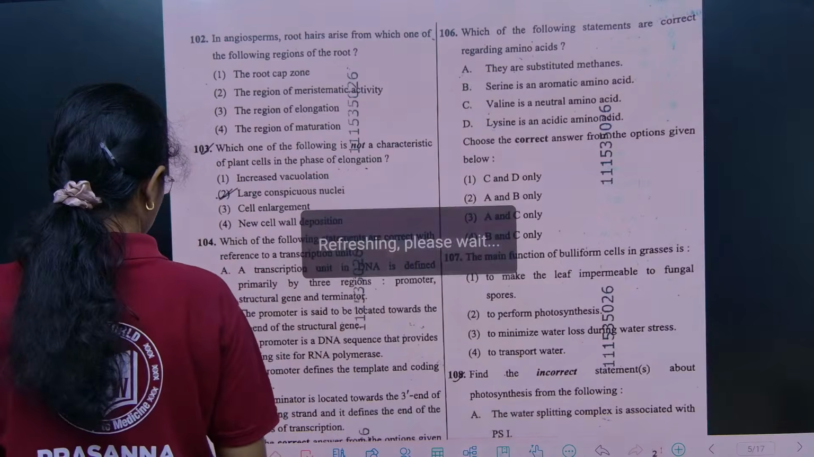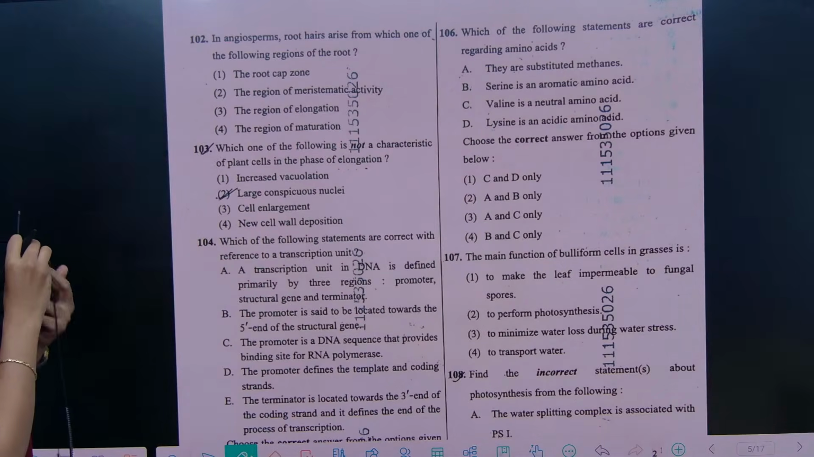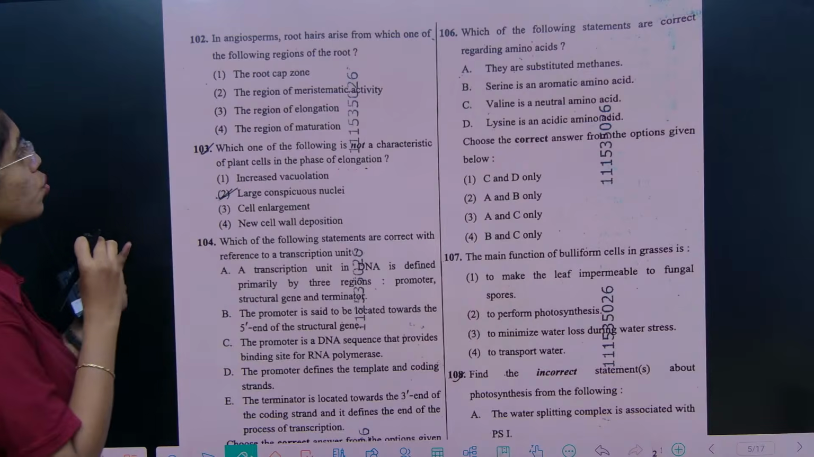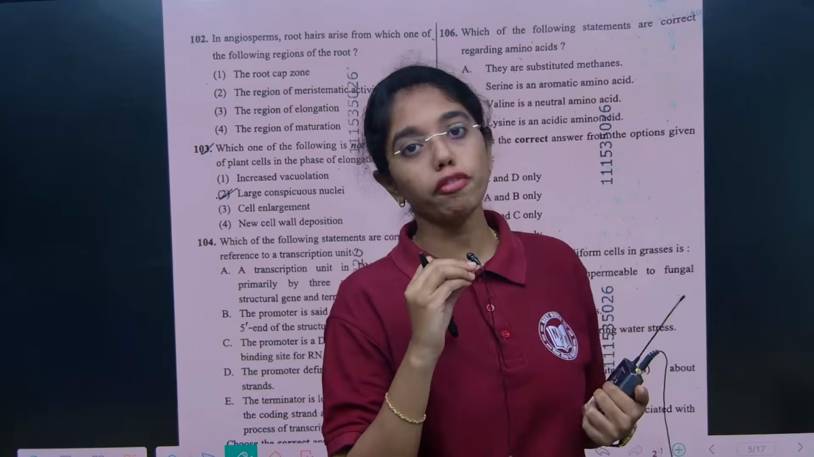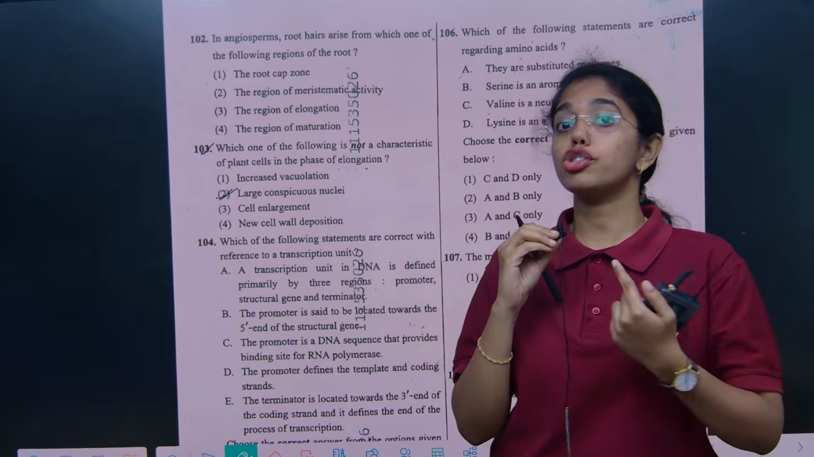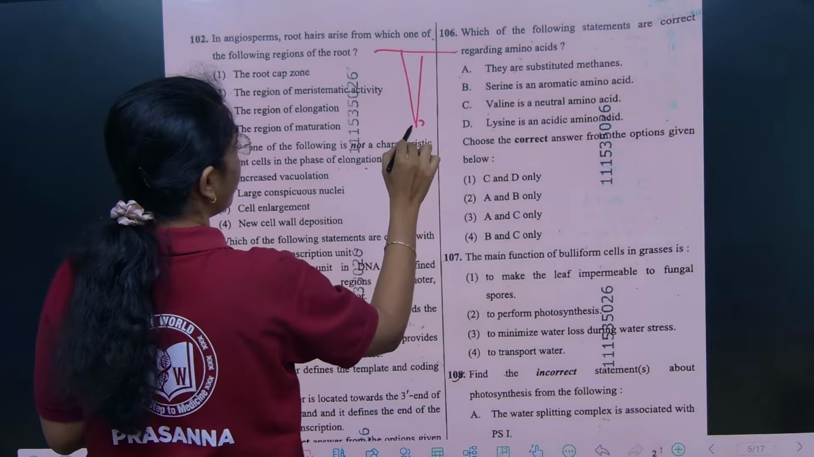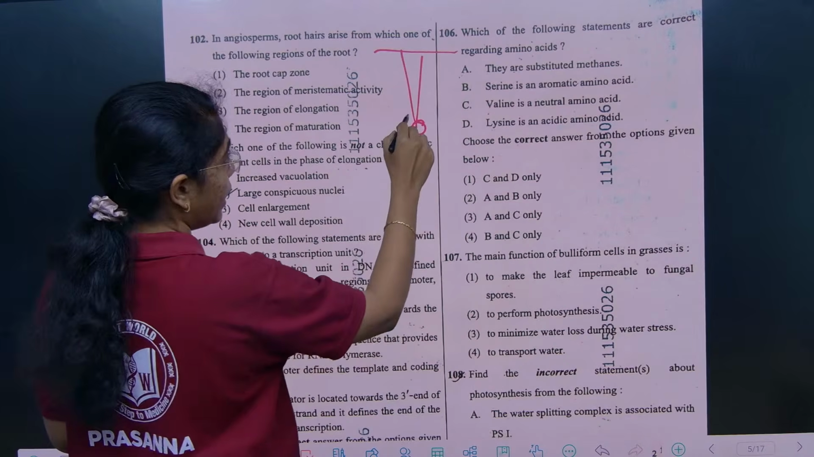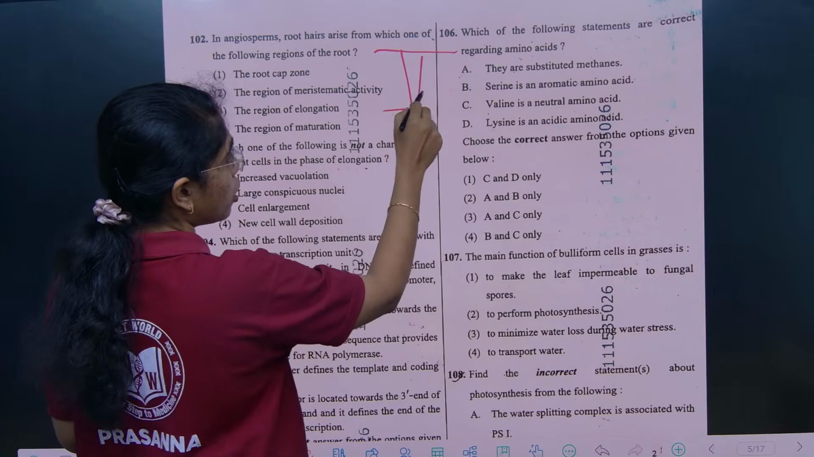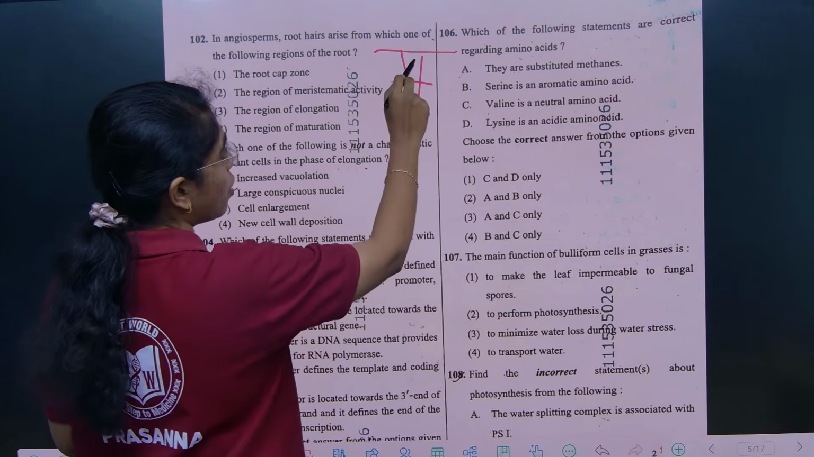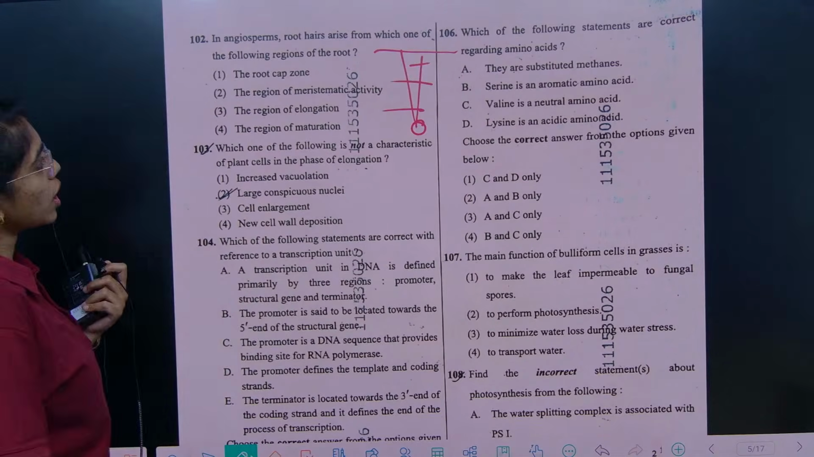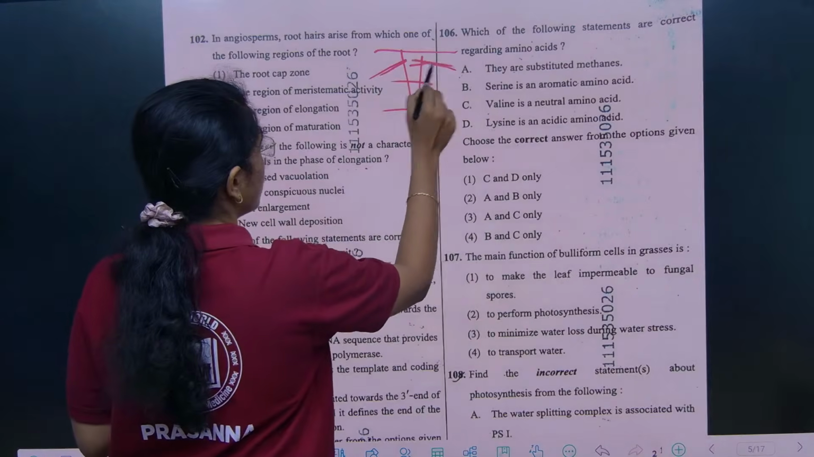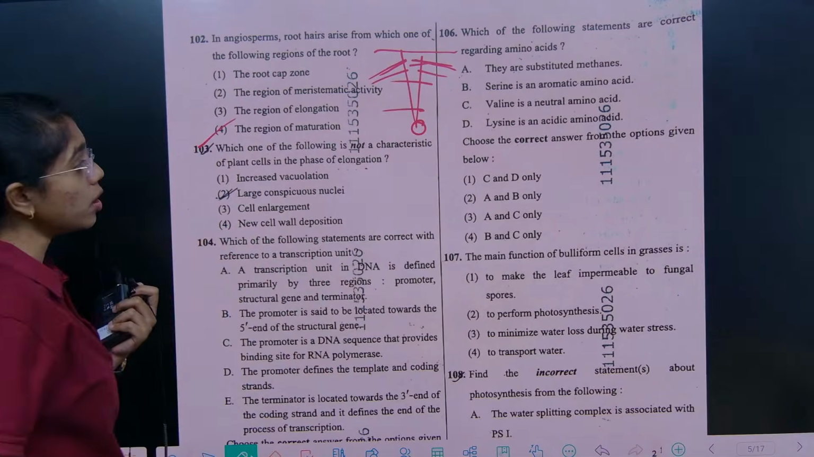In angiosperms, root hairs arise from which one of the following regions of root? So this is from the first part of morphology of flowering plants, regions of the root, where we have learnt that we have root cap at the terminal end, at the tip, followed by region of meristematic activity, followed by region of elongation, and then region of maturation. In the region of maturation, root hairs will arise. Region of maturation, which is option 4.